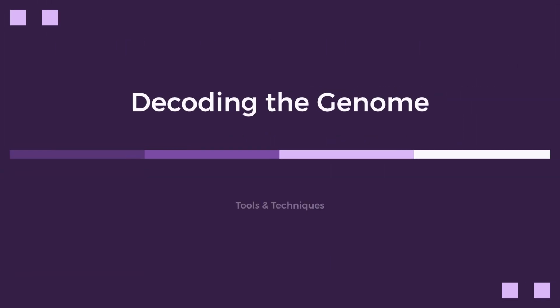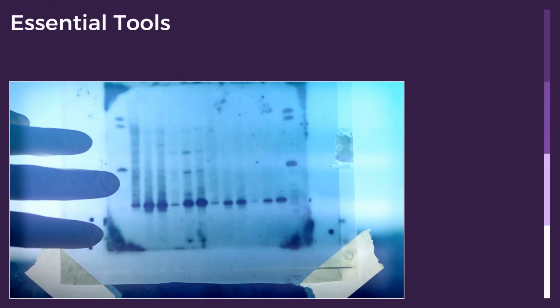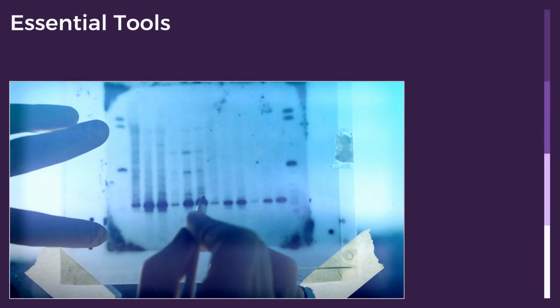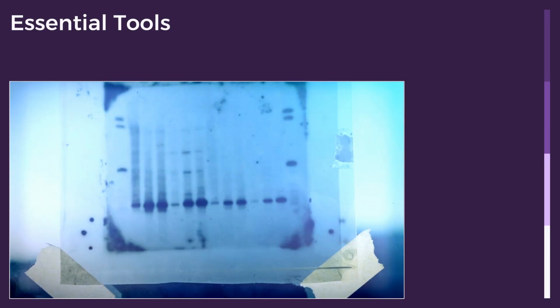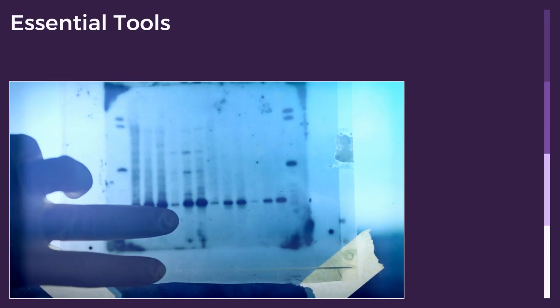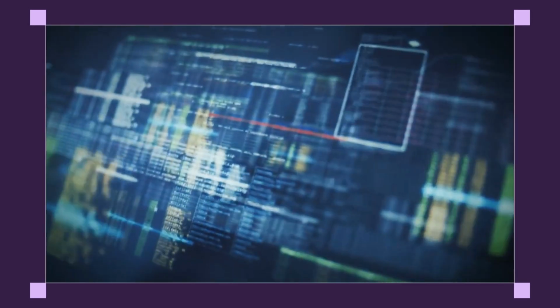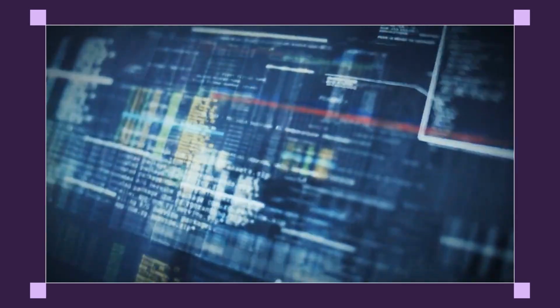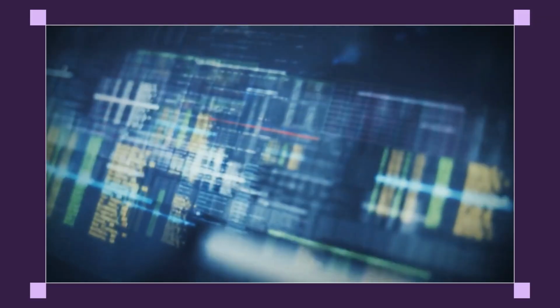Next, we'll dive into decoding the genome, exploring the powerful tools and techniques used today. Today's bioinformatics landscape features essential tools, like next-generation sequencing analysis, allowing us to read entire genomes at lightning speed. From understanding gene expression to protein folding, complex algorithms simulate biological processes. Publicly available databases like GenBank and UniProt are critical repositories for researchers worldwide.